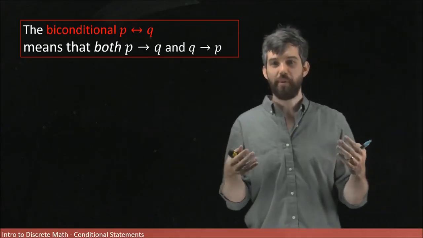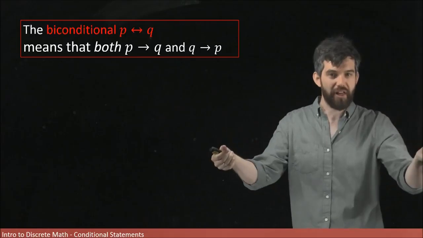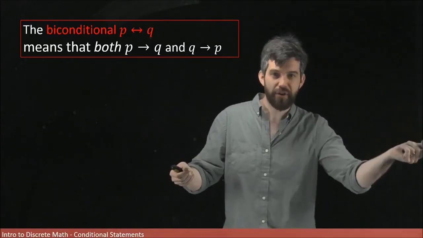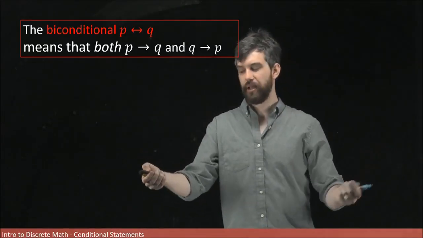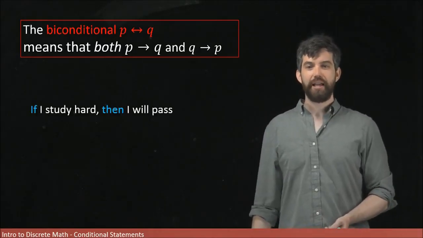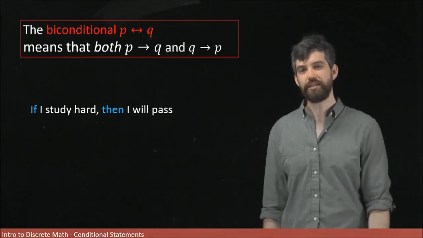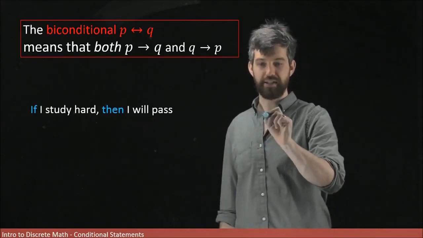This is the idea where P and Q are sort of like equivalent properties. If you have one, you get the other, and if you have the other, you get the initial one. So let's try to figure out how this works in terms of some statements. If I study hard, then I will pass. So that was the statement P implies Q.